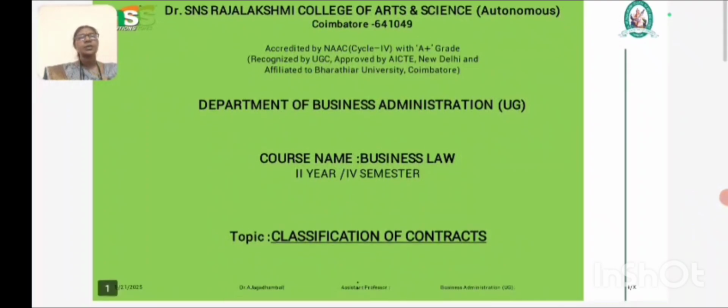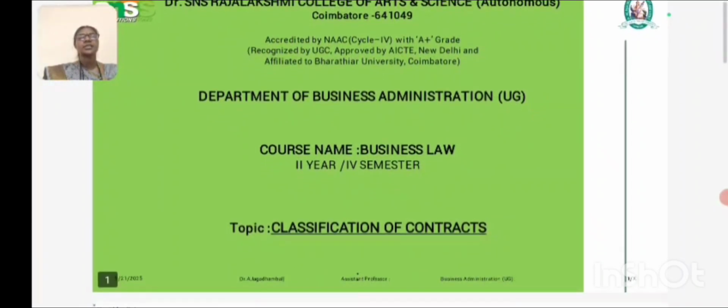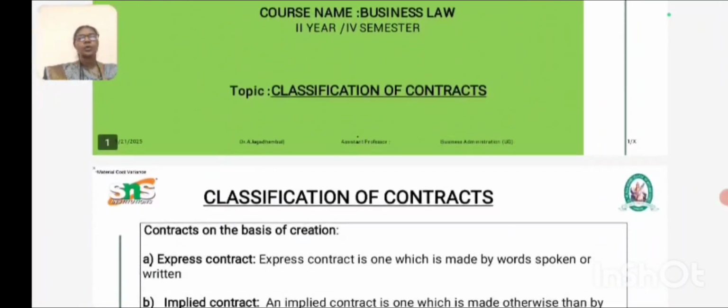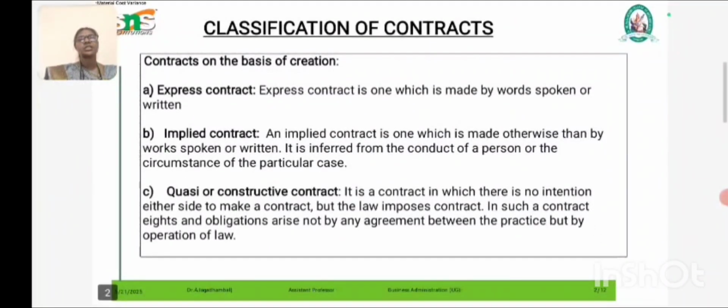Today we discussed the classification of contracts. A contract is nothing but an agreement between two persons. It is enforceable by law. There are many classifications of contracts. We will discuss them one by one. First is contract on the basis of creation.